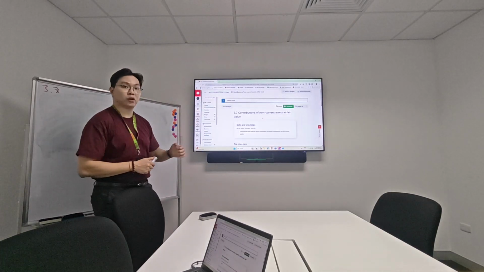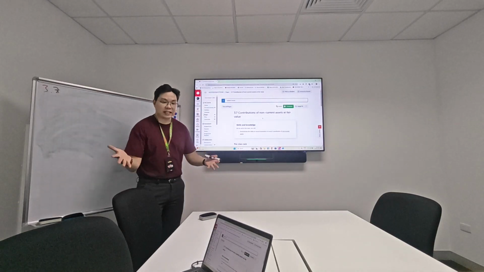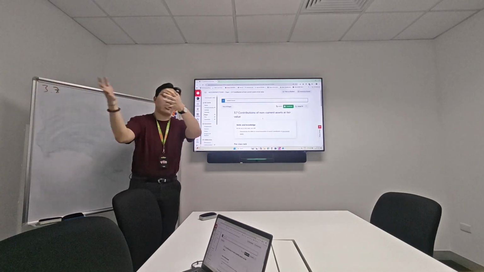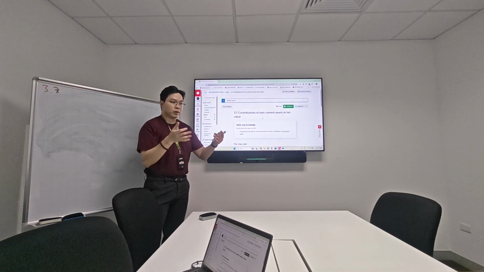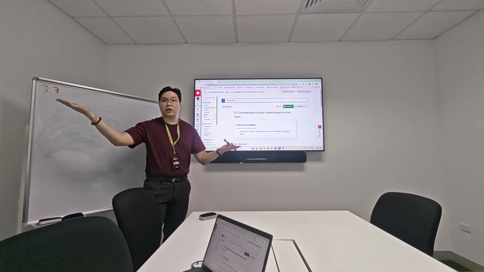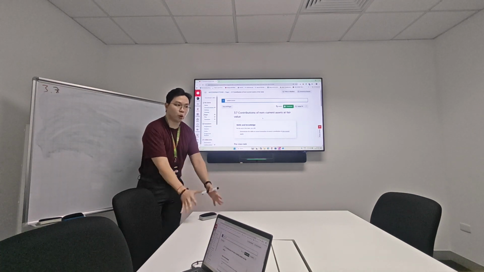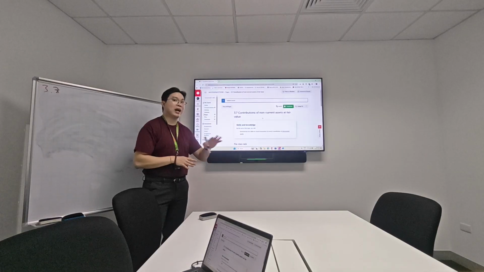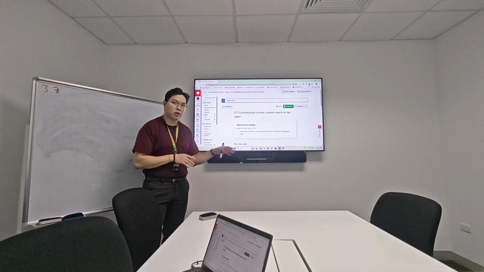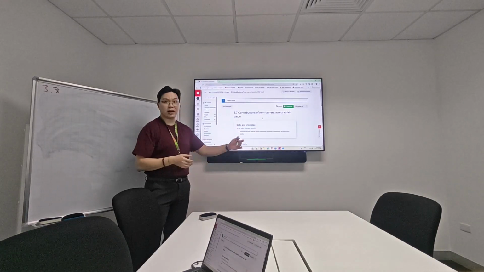That's the contribution of non-current asset. But obviously when they contribute their stuff to the business, it's not brand new, right? They've already been used. So we can't record all of these assets at the brand new value when they were first bought. We have to record them at the fair value.